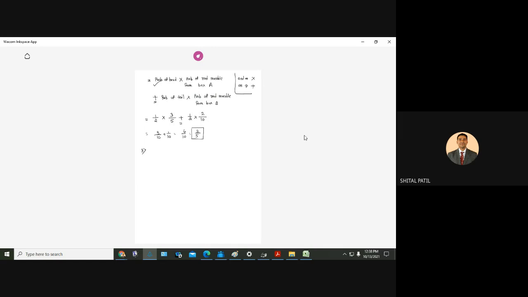An envelope contains 6 tickets with numbers 1, 2, 3, 1, 2, 3.